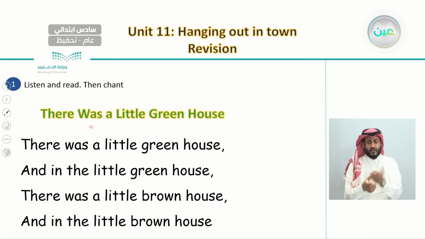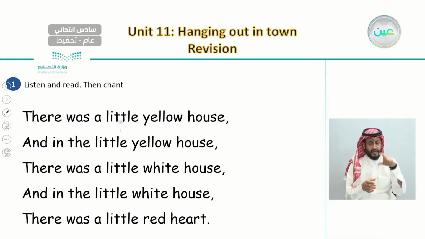There was a little green house. There was a little greenhouse, and in the little greenhouse there was a little brown house, and in the little brown house there was a little yellow house, and in the little yellow house there was a little white house.